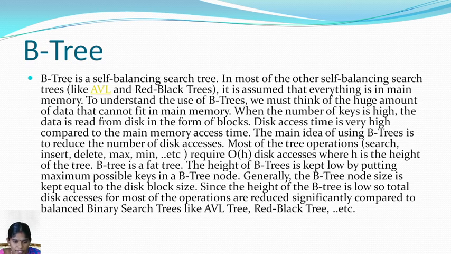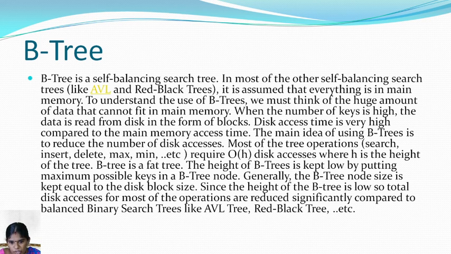Next, B tree indexing. This is another type of self-balancing search tree, like AVL and red-black trees. Those are assumed to be in main memory. To understand the use of a B tree, we must think of a huge amount of data that cannot fit into main memory. When the number of keys is high, the data is read from the disk in the form of blocks. Disk access time is very high compared to main memory access time.